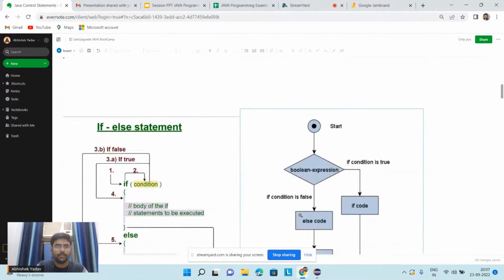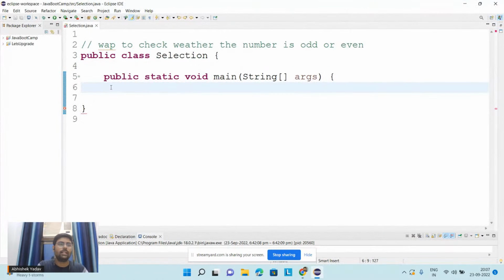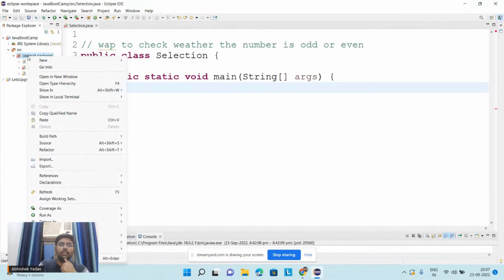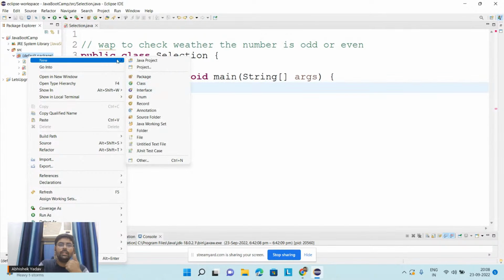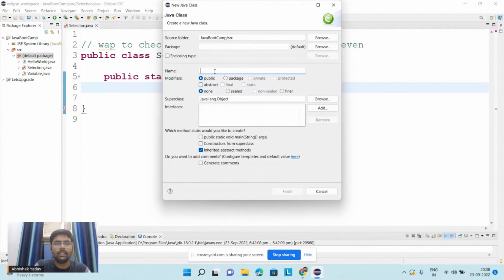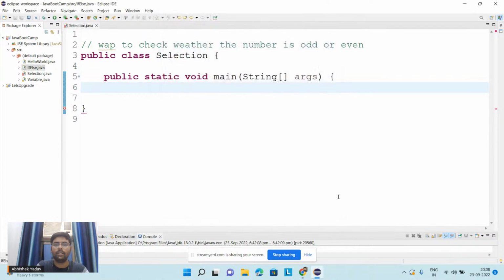You guys know how to create a class in Eclipse. Here you have to go to the source folder, inside the source folder go to the default folder, and inside the default folder go to New, and inside New go to Class. Here you can write the name of the class. Let's suppose the name of the class is IfElse, and I will include public static void main.